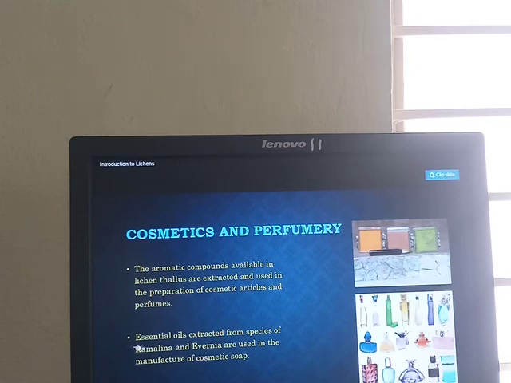Ramalina and Evernia are two types of lichens. Essential oil extracted from them is used in the manufacture of cosmetic soaps.